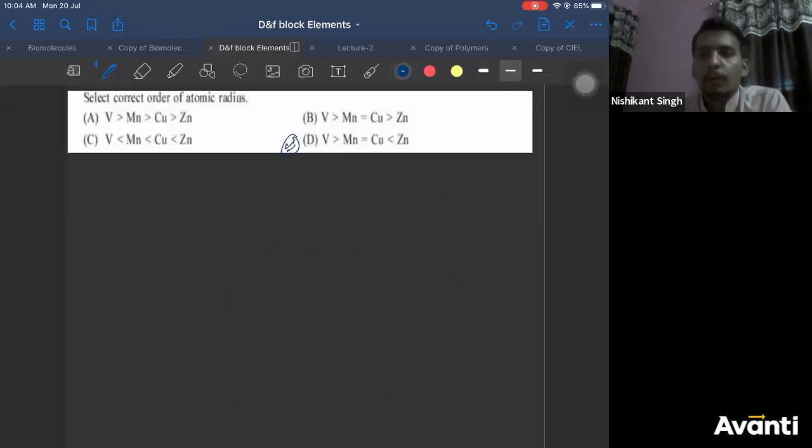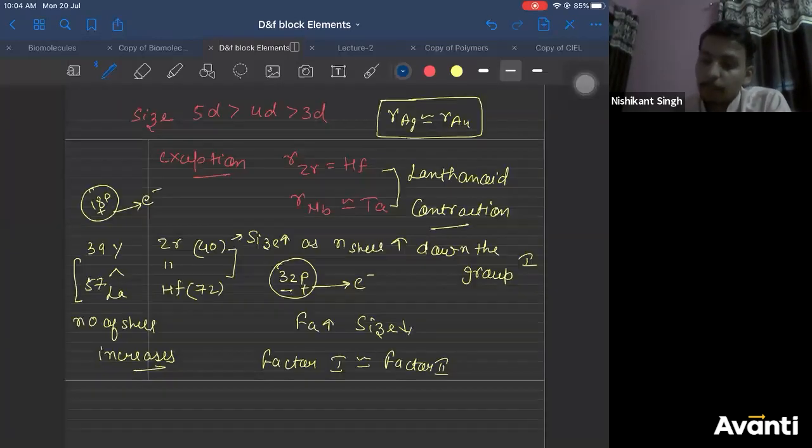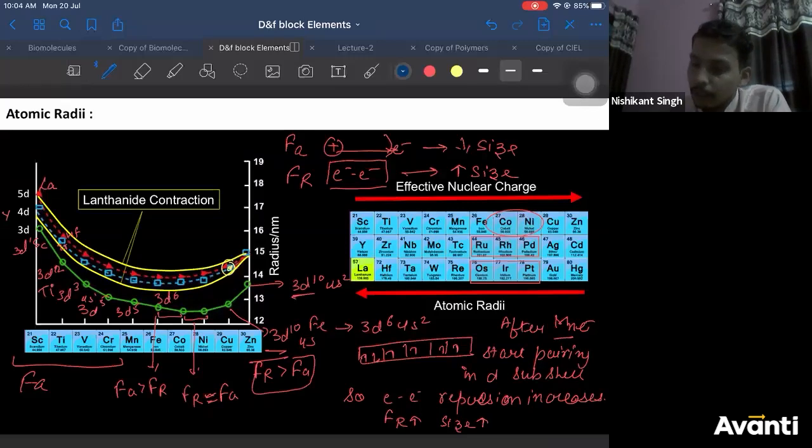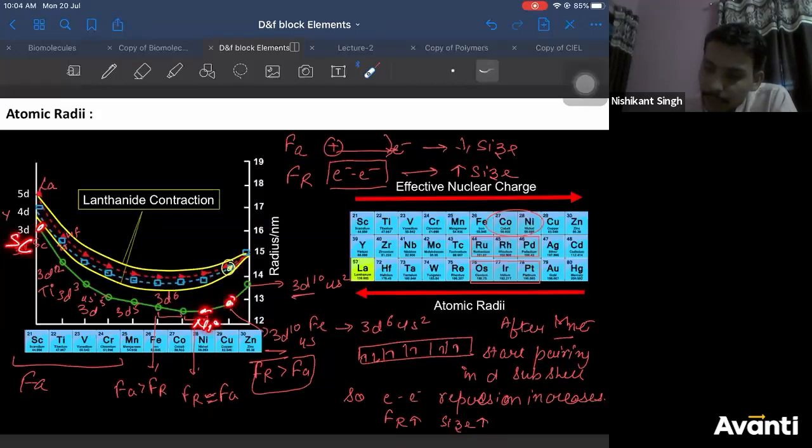And if you really want to find their orders, the problem of finding the exact order will be that you are very much sure that from scandium till nickel, there is no problem. Then nickel, then copper. So copper is larger than these two. But whether the copper is larger than iron or equal to iron, this value you don't know. So you cannot compare copper with iron, but zinc is definitely more than iron and manganese. In fact, zinc is lying somewhere here. So that is what we are trying to say.